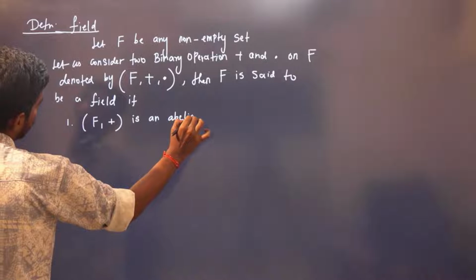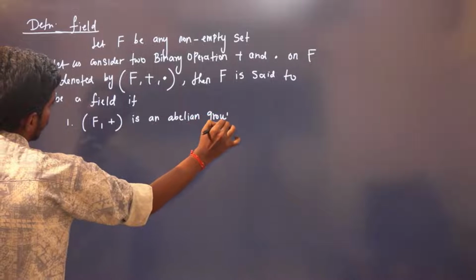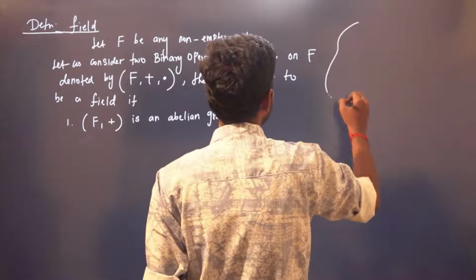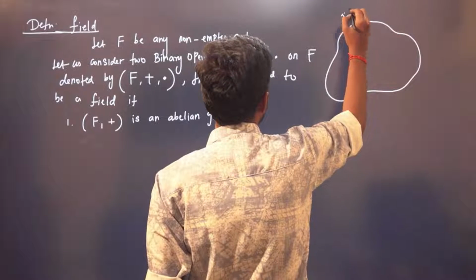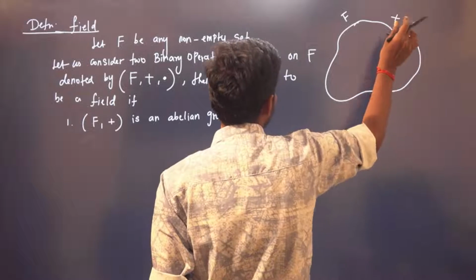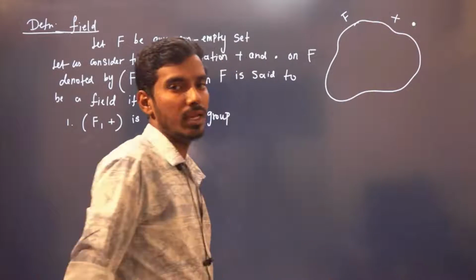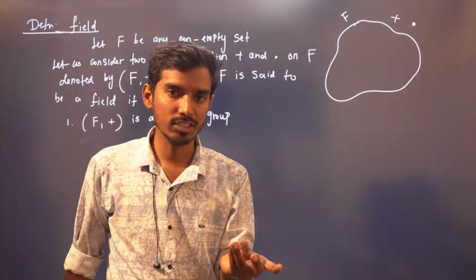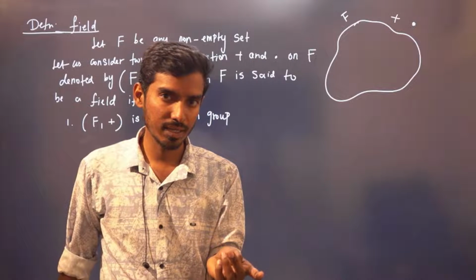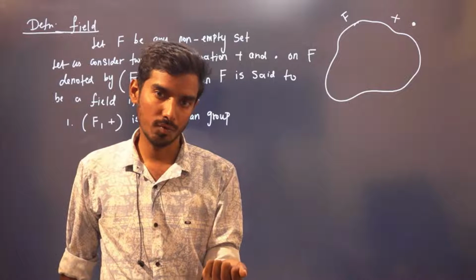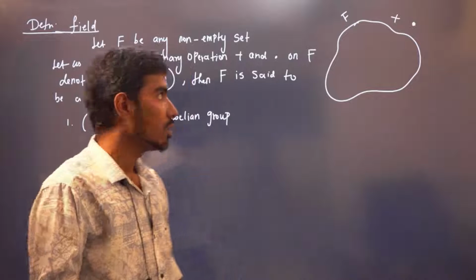That is, you have a non-empty set F, and I'm going to have two binary operations in this set, plus as well as multiplication. With respect to plus, it has to be an abelian group. That is, it has to be closed, it has to be associative, there should exist an identity element, there exists an inverse for all a, and it is also commutative with respect to plus.